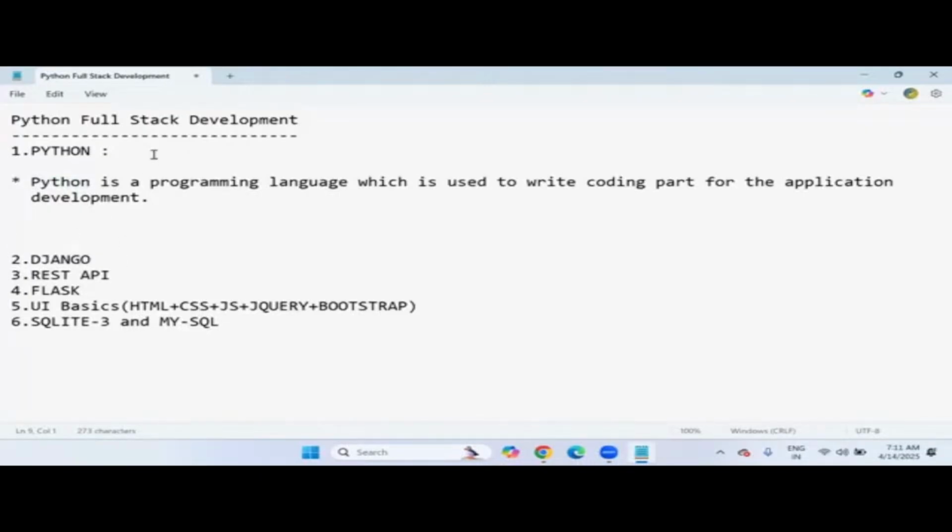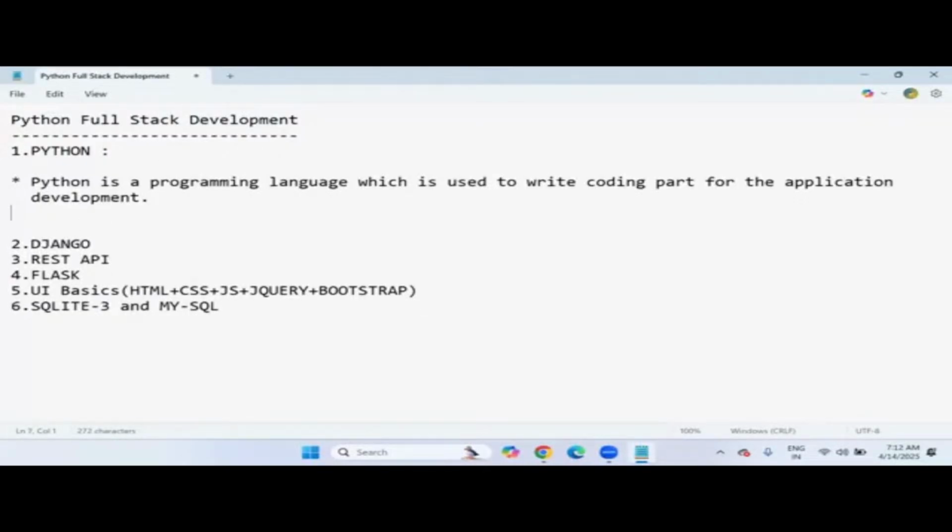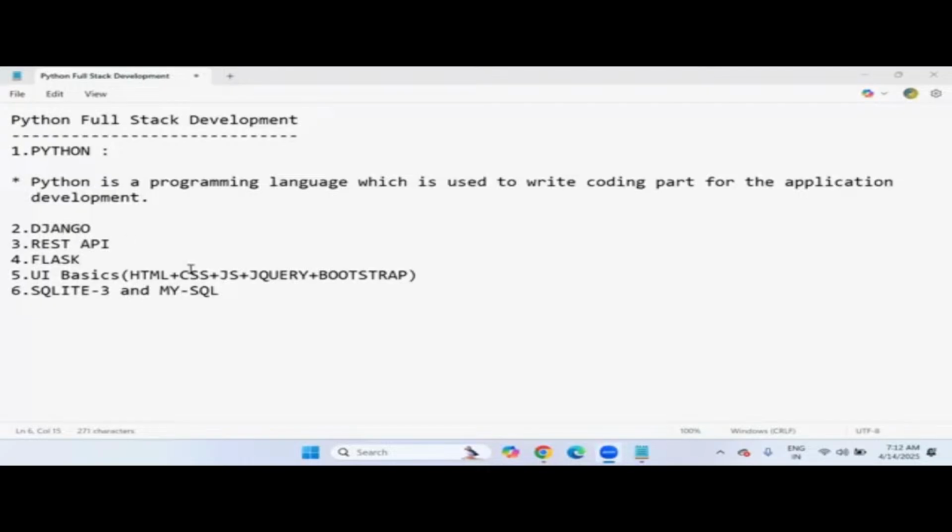So throughout the entire full stack development, wherever you write some logic or some coding part, that coding is going to be written in Python language only. So you must be aware of Python compulsorily before starting to write code in any framework like Django, REST API and all. So this is our main core language that we are going to learn in the initial days of the Python full stack development course. Okay. So once you know Python, once you are good at Python, then it's easy to develop any applications by using these frameworks.